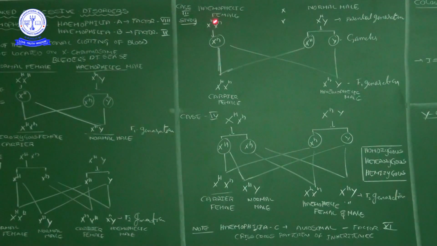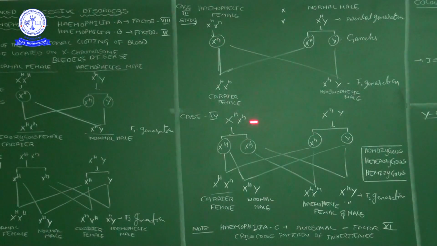Okay. For example, hemophilic female onwards, it came to daughters. Of course, here male also will be affected. Then onwards it will come. So it is simply a crisscross from mother to son, then grandsons. So crisscross pattern will appear. Such a type of inheritance is called crisscross, or else we can say Mendelian crossing. Okay, Mendelian rules will be applicable here.